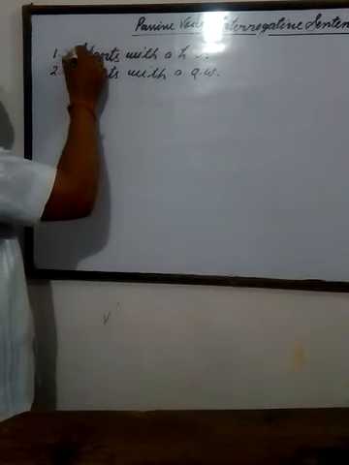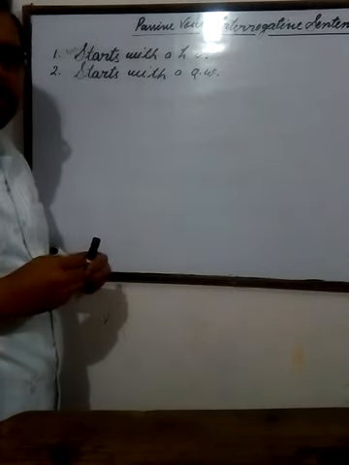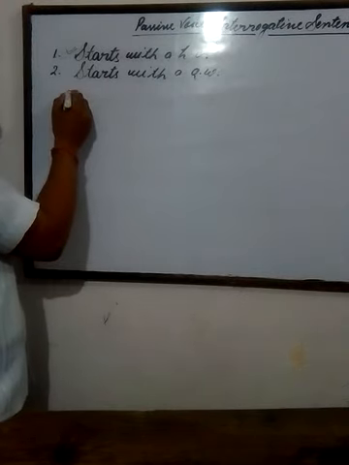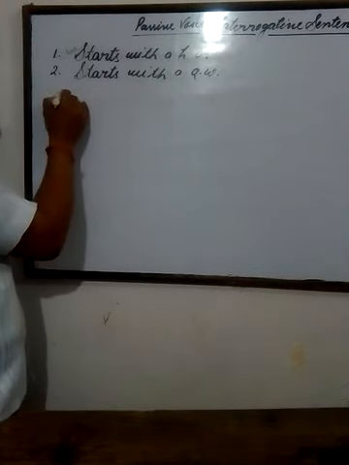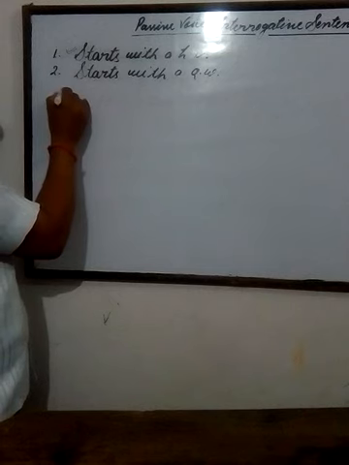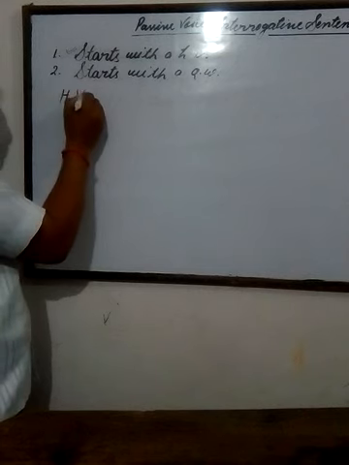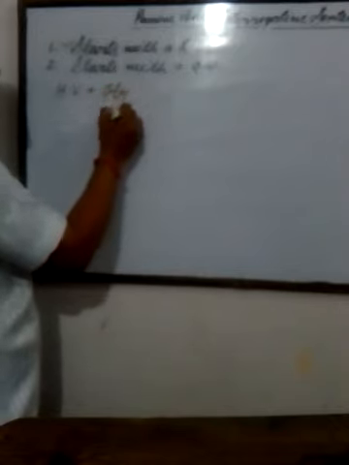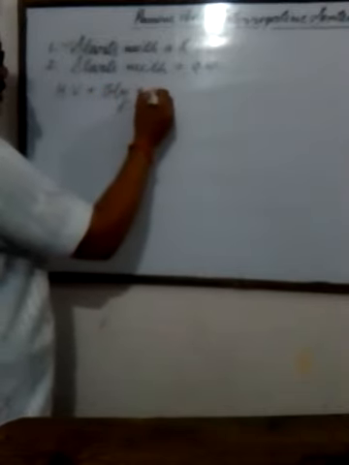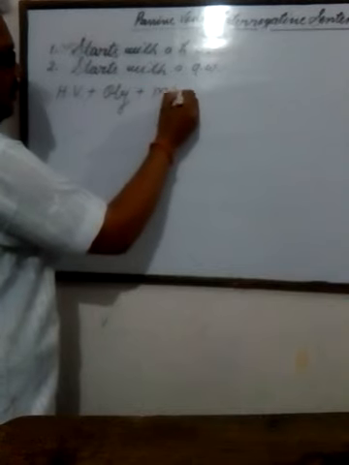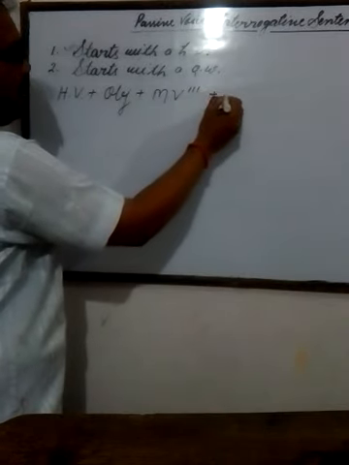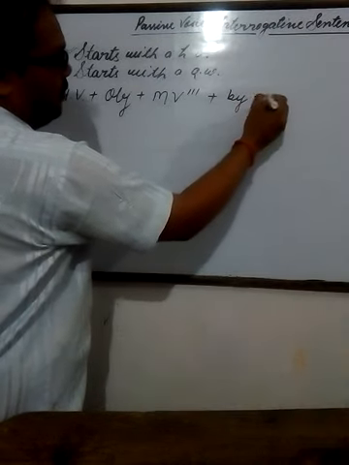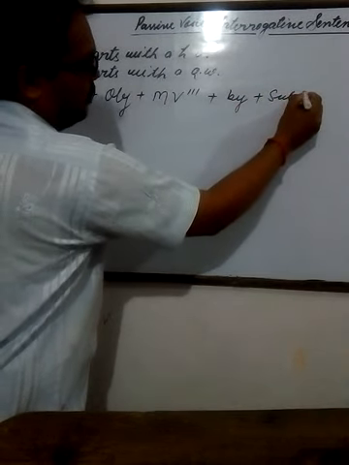When the first type of sentence is changed into passive voice, it is written in this structure. First of all, you will write helping verb, after that object, after that MV third, and by plus subject.